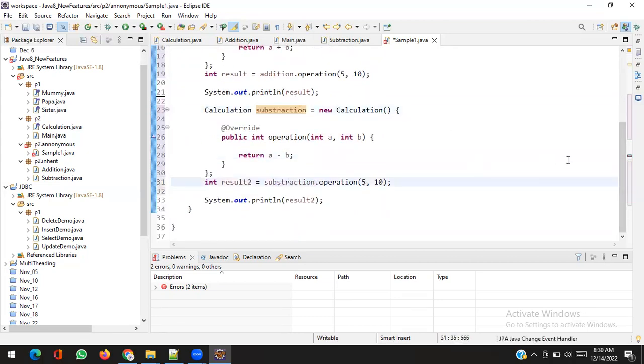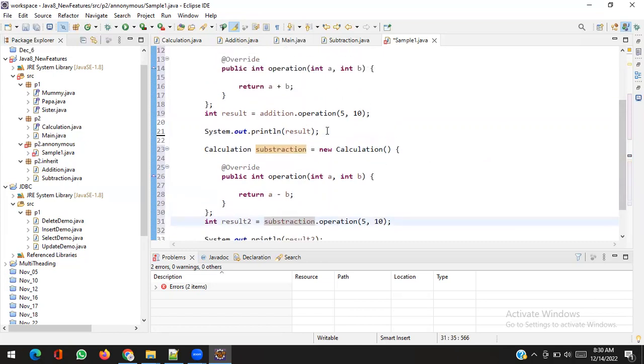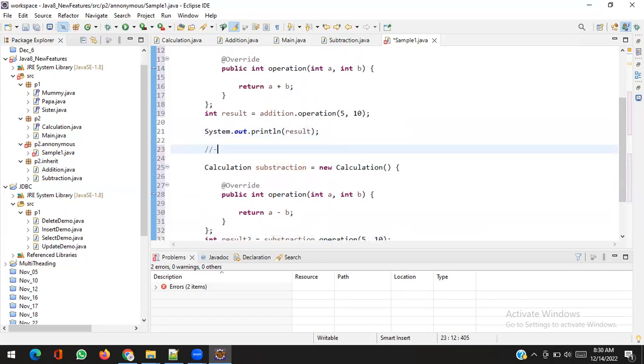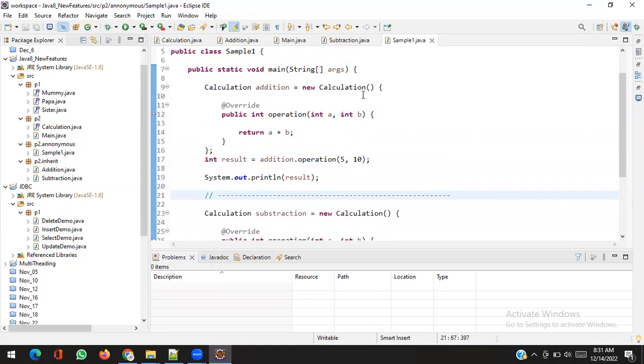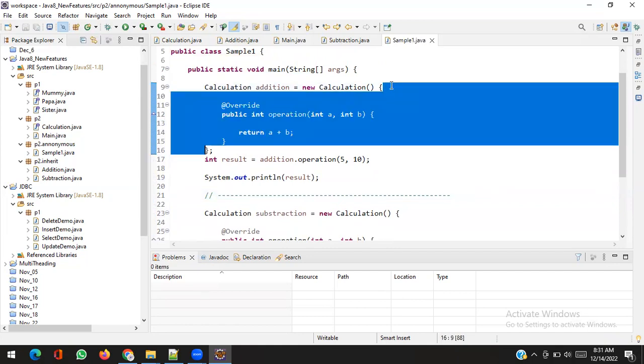It's pretty much easier than the last one in terms of writing code, although this is scary code. I'm not able to understand what I write here. It's kind of scary code.